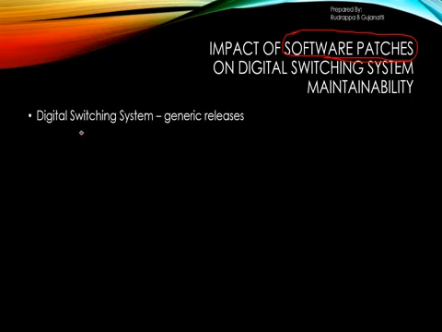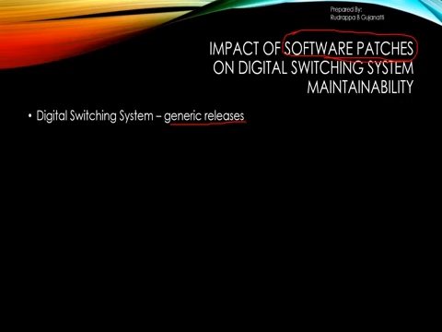Now before going further, we have generic releases which are dealt with in the digital switching system. It is not only in digital switching systems; in multiple devices or multiple software we see these. So they will have different releases available. It may be done once a year, or twice a year, or 4 times a year, or every month, or every 15 days there might be a release. So this generic release is basically relevant to the first release and upgradation to that first release.